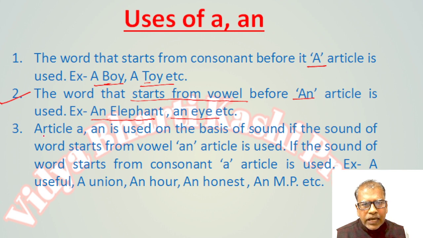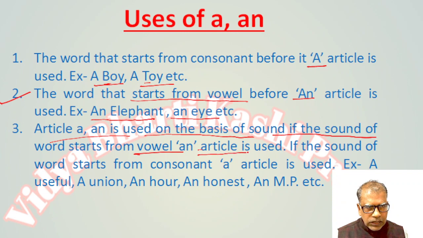The article "an" is best used on the basis of sound. If the sound of the word starts with a vowel, the article "an" is used. If the sound of the word starts with a consonant, the article "a" is used. It means the usage of "an" depends on the sound of words.